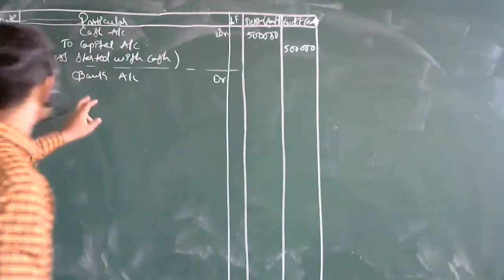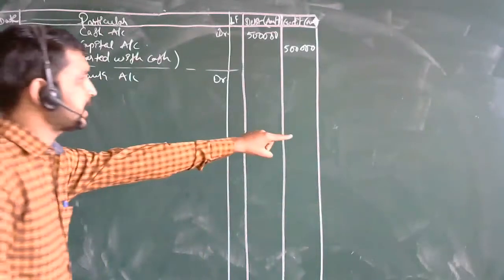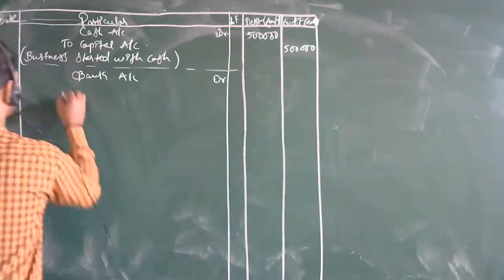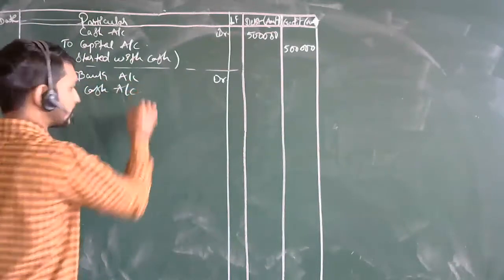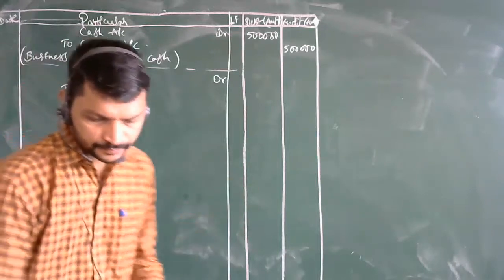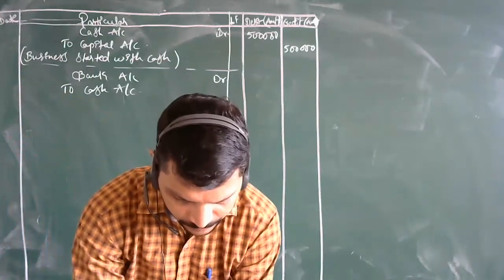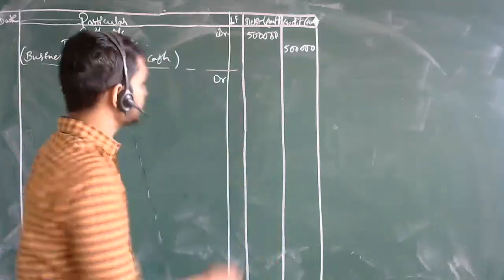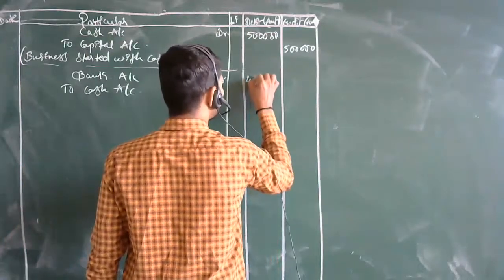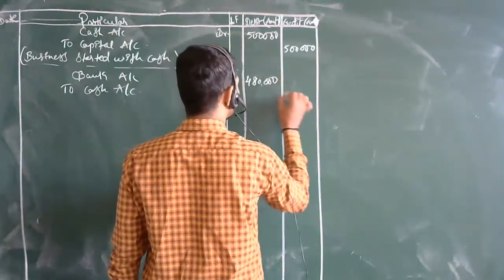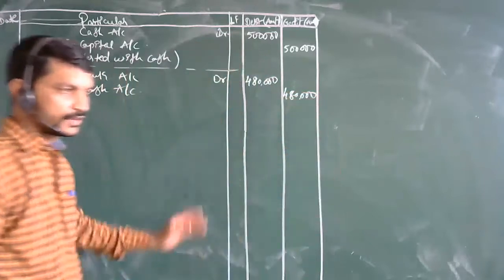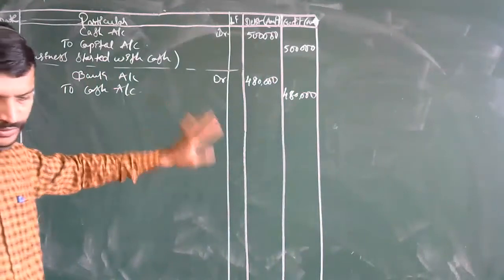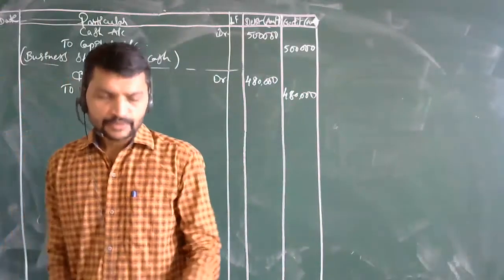Now here, the bank account is debited to the cash account. What amount is it? 4,80,000, right? Yes, 4,80,000. Is it clear here? 4,80,000 bank account debit to cash account.